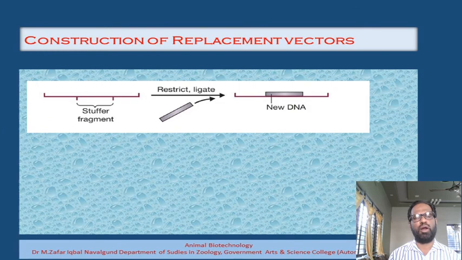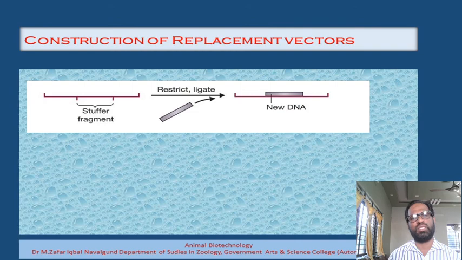That's why, in order to make this vector very useful, we have to introduce additional restriction sites within the stuffer fragment. At the time of digestion with the actual restriction endonuclease used for the actual purpose, we also use the second restriction endonuclease, which cleaves this stuffer DNA fragment into small pieces, so that there is no competitor for the foreign DNA molecule.